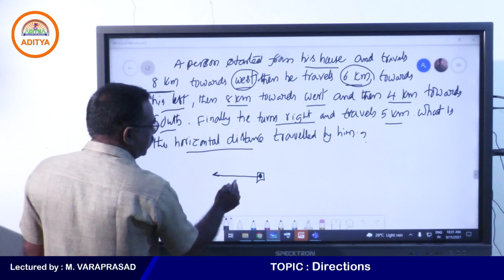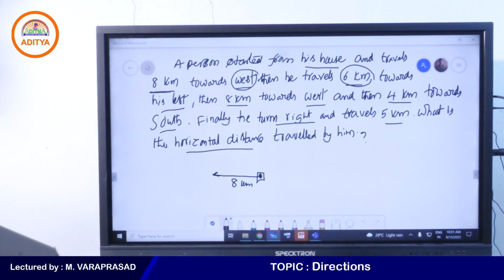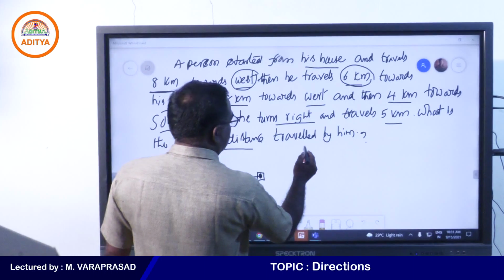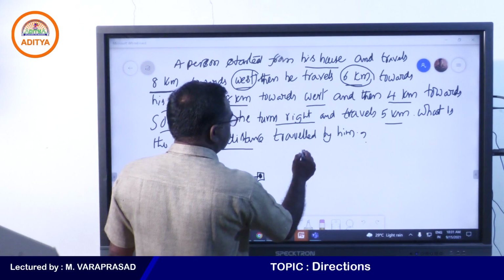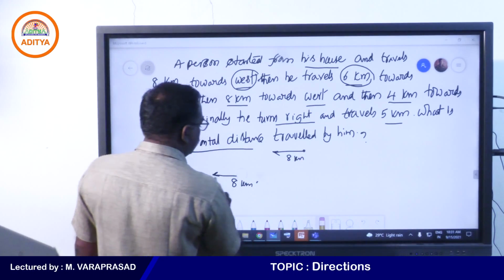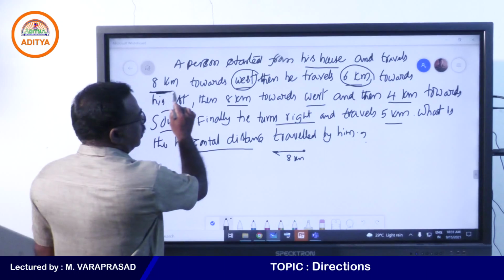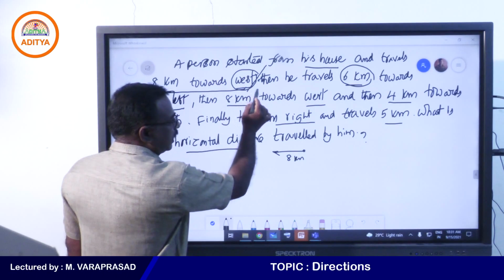8 kilometers towards west. This is the first starting point. Now, what happened here? Next one, I am writing here because the figure will come down, right? So, this is 8 kilometers. Next one, what is the next point here? So, this one is completed. 8 kilometers towards west.